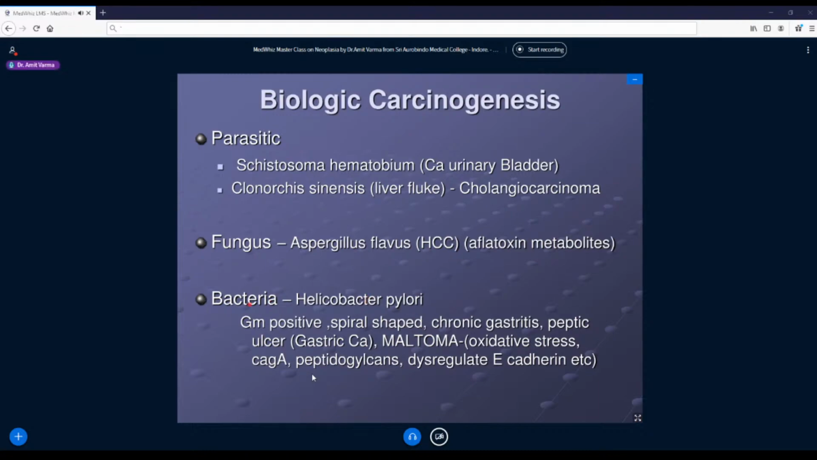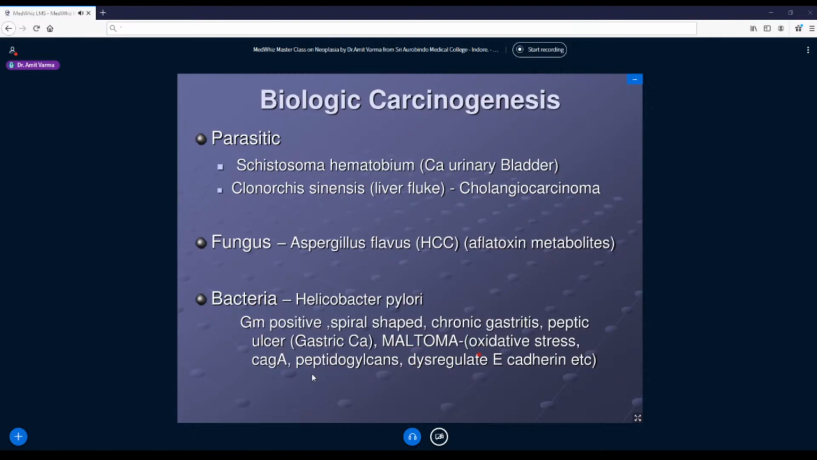The third category is bacteria. In bacteria, till date, only one bacterium has been strongly associated with cancer, and that is Helicobacter pylori. Now, this is a gram-negative bacillus which is spiral shaped. Basically, it infects the stomach, so it causes chronic gastritis. It leads to peptic ulcer formation, and because of multiple mechanisms, it can lead to gastric carcinomas, and it can also lead to lymphomas of the gastric mucosa, that is called mucosa-associated lymphoid tissue lymphomas.